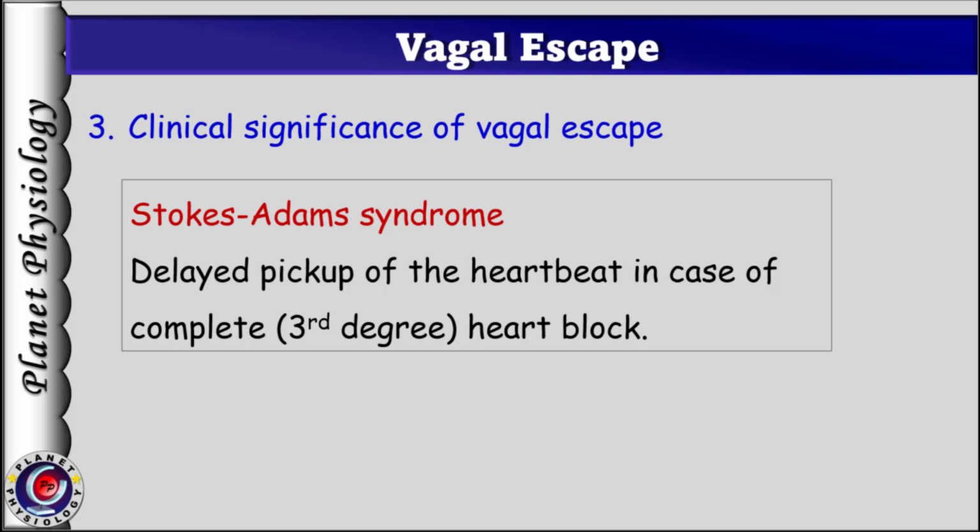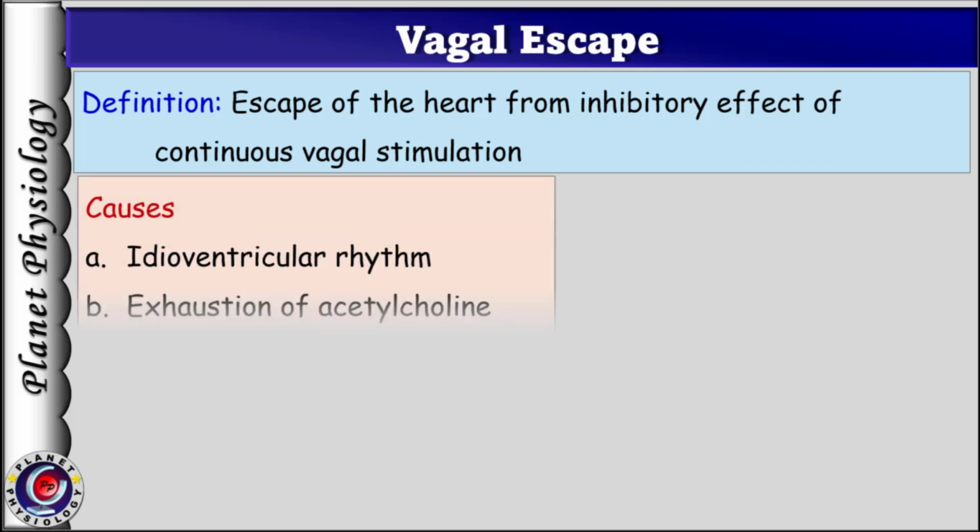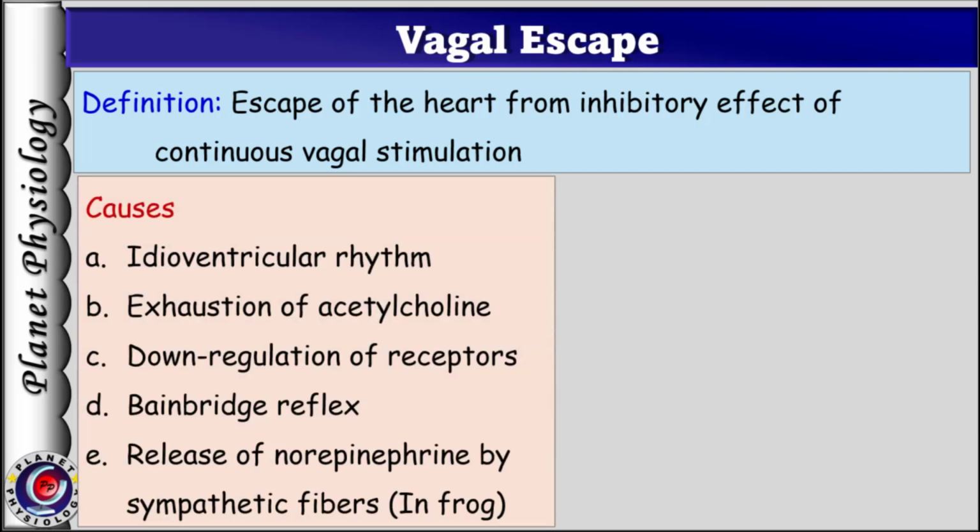Let's wind up the session by summarizing the important points. Vagal escape is the escape of the heart from the inhibitory effect of continuous vagal stimulation. Vagal escape can occur due to various factors including idioventricular rhythm, exhaustion of acetylcholine or downregulation of acetylcholine receptors. In humans, the Bainbridge reflex also plays a significant role in this process. In frogs, release of norepinephrine by the vagosympathetic trunk further aids in vagal escape.